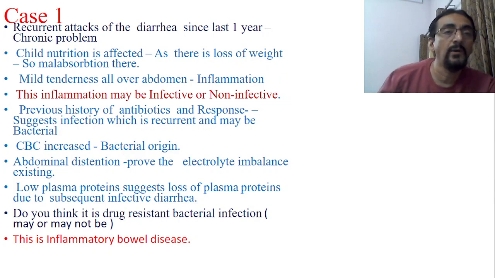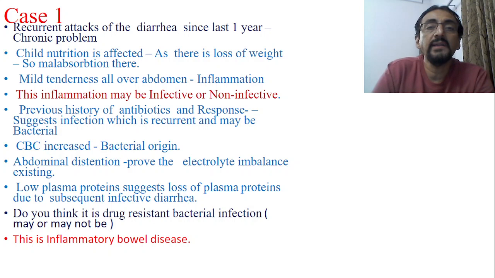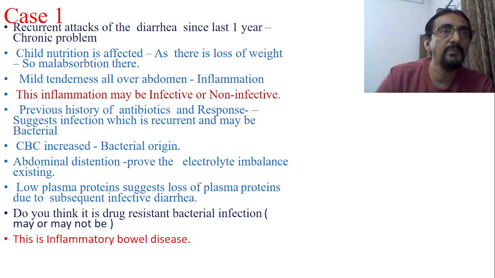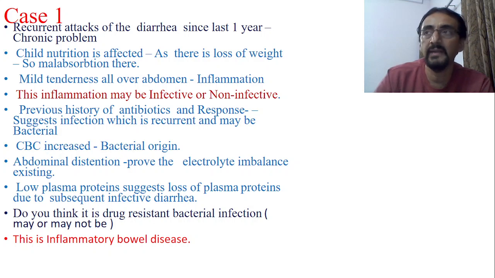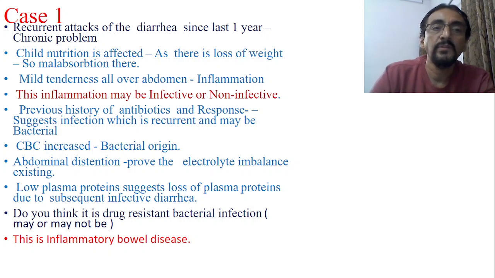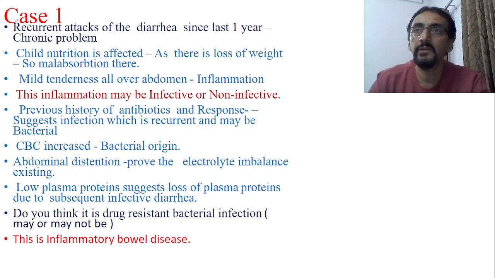Let us have a discussion now. Recurrent attacks of the diarrhea since last 1 year. One thing is very clear, this is a chronic problem. You also told, another is child nutrition is affected, definitely, because weight is lost. As there is a loss of weight, so malabsorption is there. And there is also mild tenderness over the abdomen and also we get benefited by the antibiotic course. So definitely it is inflammatory. So far what we have told is right. So this is inflammatory, maybe infective or maybe non-infective.